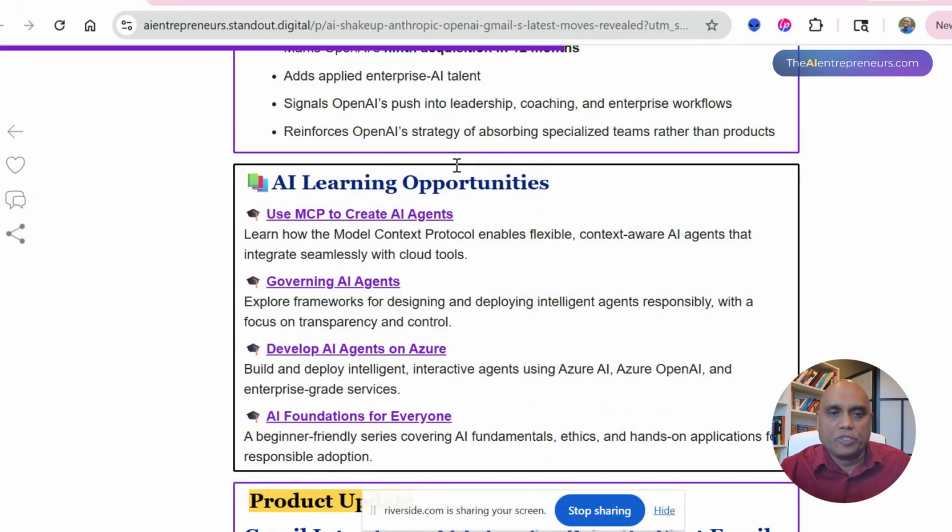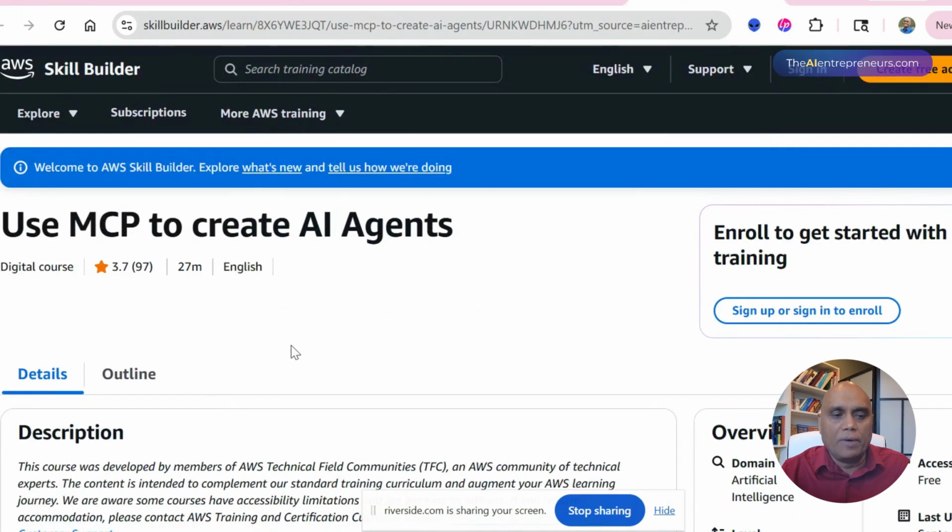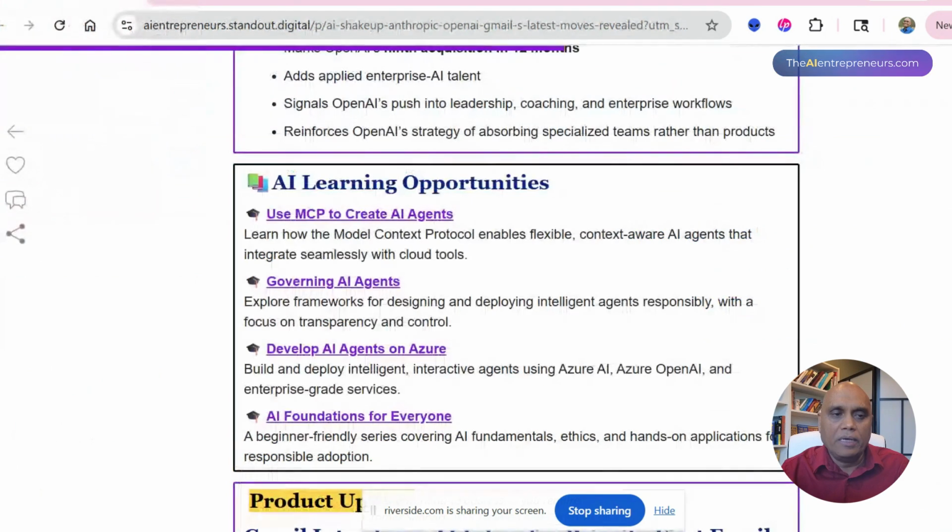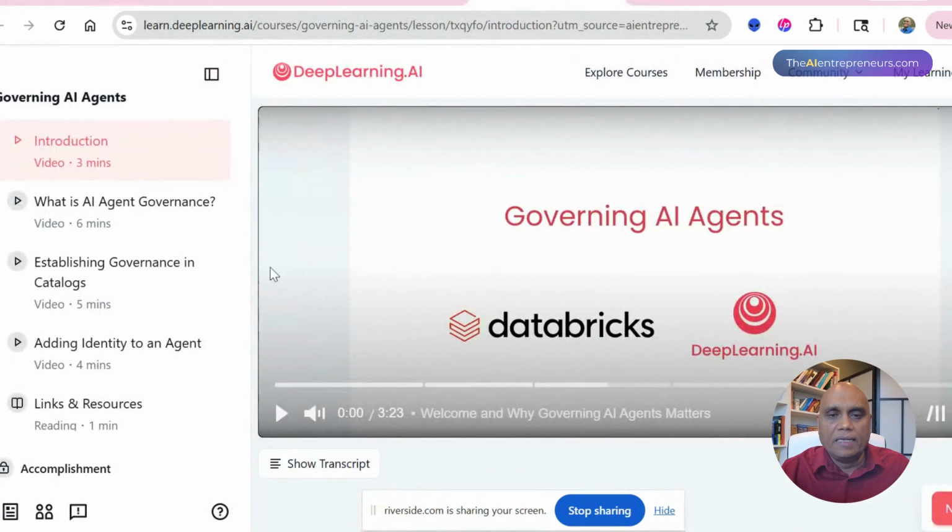The other section is AI learning opportunities. This is really good stuff. If you're struggling and you don't know where to go, we try to curate some really cool stuff. If you are a developer, how to use the Model Context Protocol (MCP) to create AI agents, that is actually from AWS Skill Builder. So that is one. And the second one is Governing AI Agents, and that is actually from deeplearning.ai.